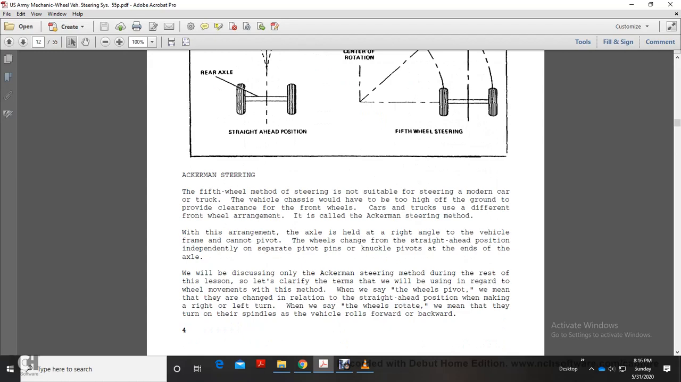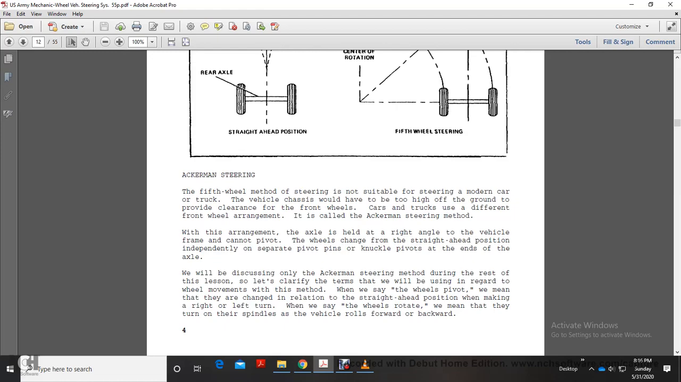Ackerman steering. The fifth wheel method of steering is not suitable for a modern car or truck, whose chassis has to be high off the ground to provide clearance for the front wheels. Cars and trucks use a different front wheel arrangement called the Ackerman steering method. In this arrangement, the axle is held at a right angle to the vehicle and the frame cannot pivot. The wheels change from the straight-ahead position independently, with separate pivot pins, or knuckle pivots, at the ends of the axle. We'll discuss the Ackerman steering method during the rest of this lesson.